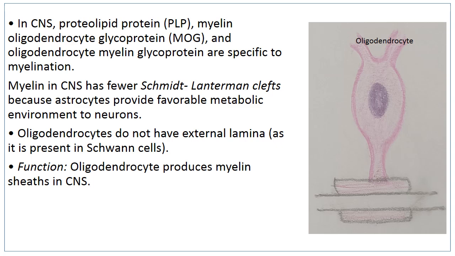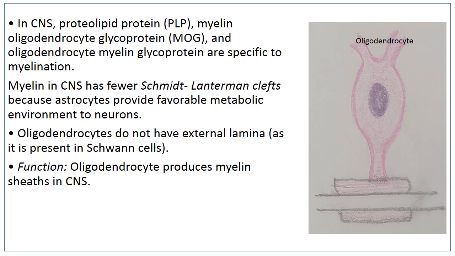Then the oligodendrocytes do not have external lamella, whereas the Schwann cells have external lamella. Then the unmyelinated neurons in the central nervous system are not enclosed by the processes of oligodendrocytes, but they are enclosed by the processes of Schwann cells in the peripheral nervous system. So this is the basic difference in the myelination by the oligodendrocytes of the central nervous system and Schwann cells of the peripheral nervous system.